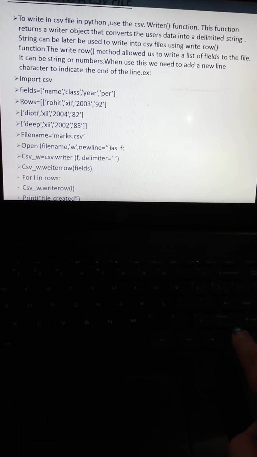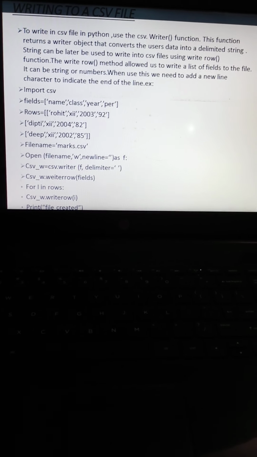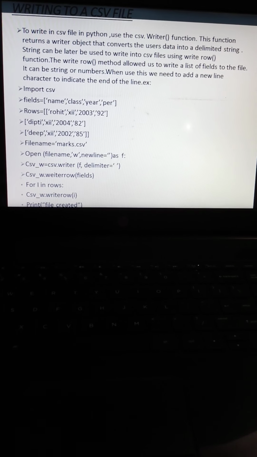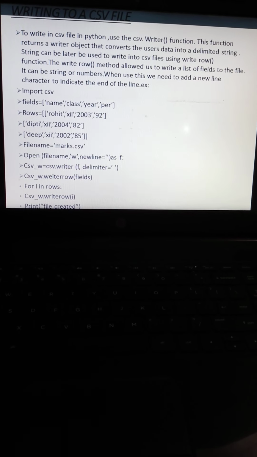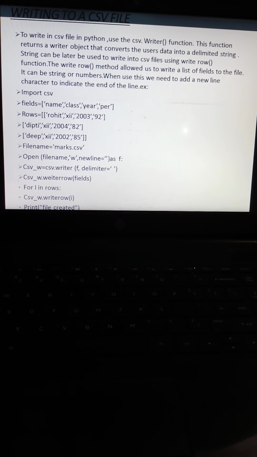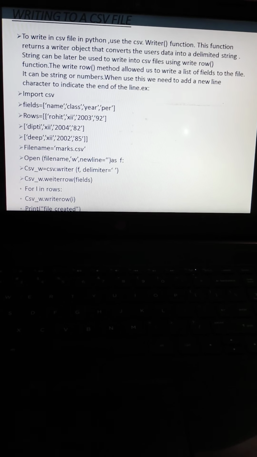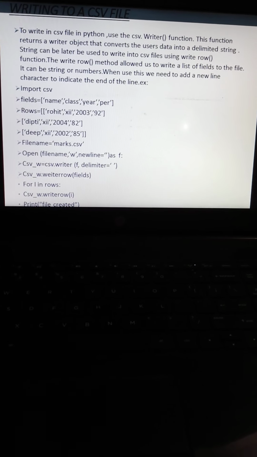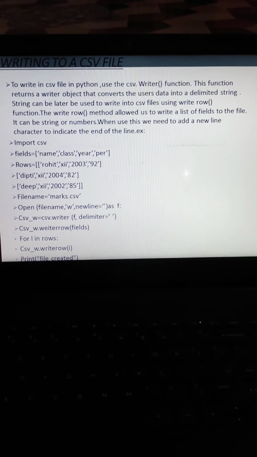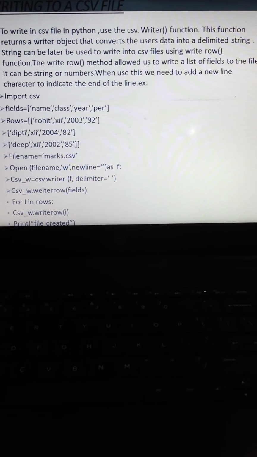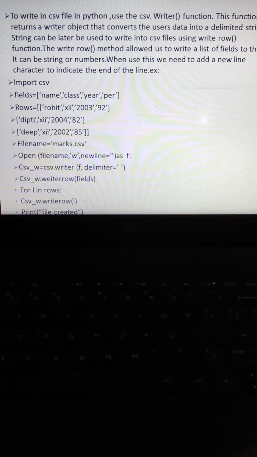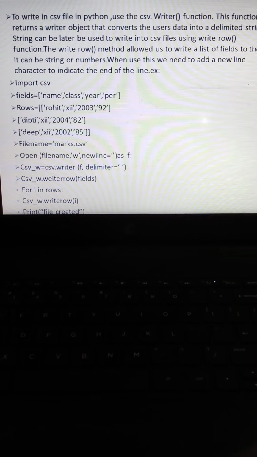Next, guys, is writing to a CSV file. To write in a CSV file in Python, you use the csv.writer function, like the reader function. These functions return a writer object that converts the user data into a delimited string, and the string can be used to write into a CSV file through the writerow method.